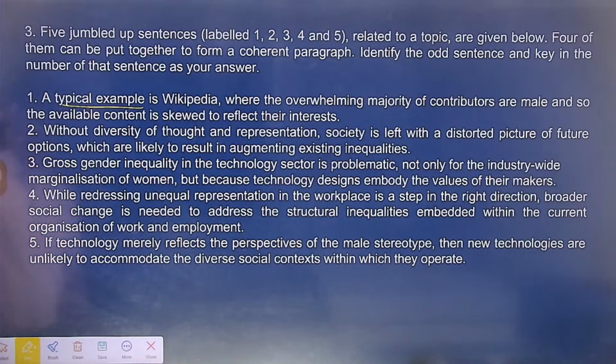Second part is, students, without diversity of thought and representation, society is left with a distorted picture of future options, which are likely to result in augmenting existing inequalities. Augmenting means to enhance, to increase.